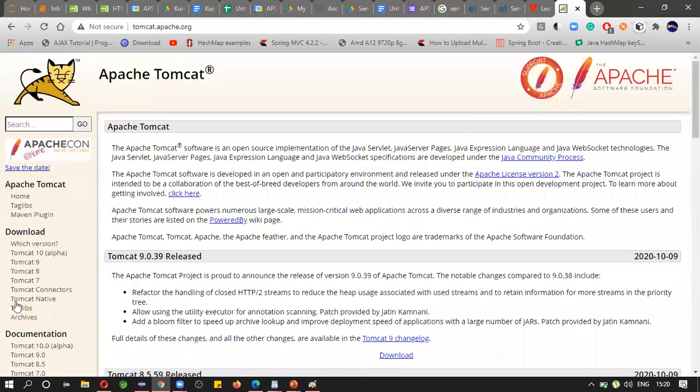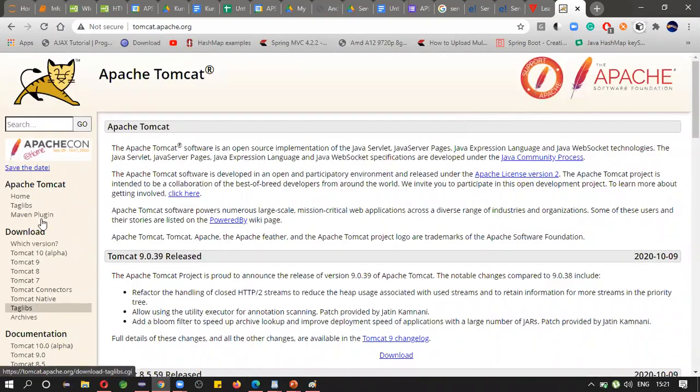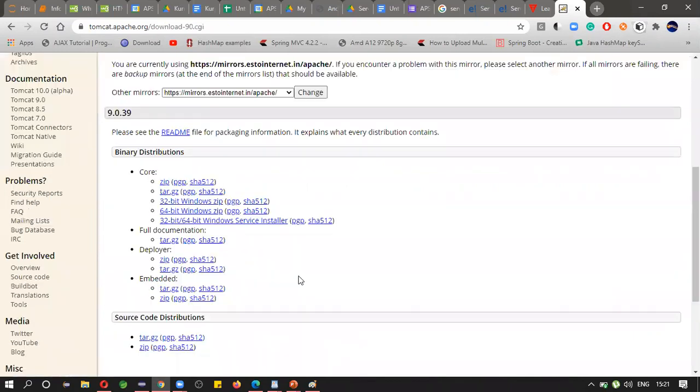Here you can download the 64-bit zip file. If your system is 32-bit, you can go for 32; if your system is 64, you can go for 64. Or you can go for the installer, which will download all the files.